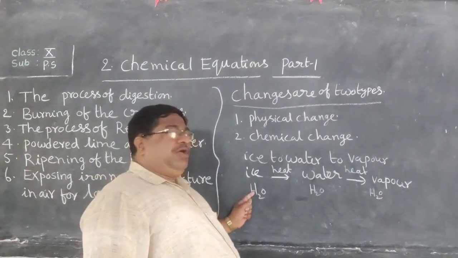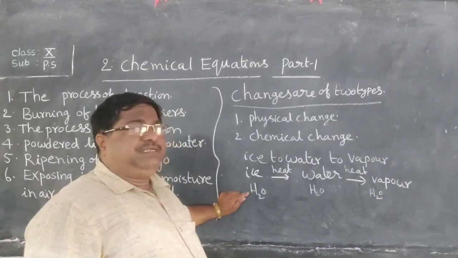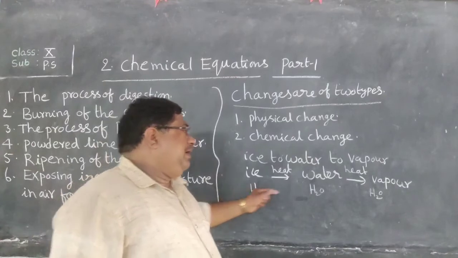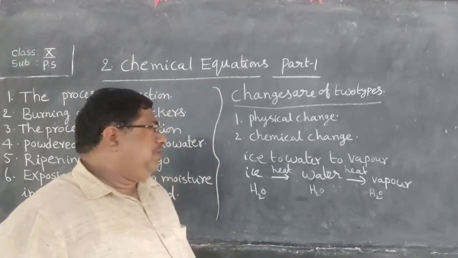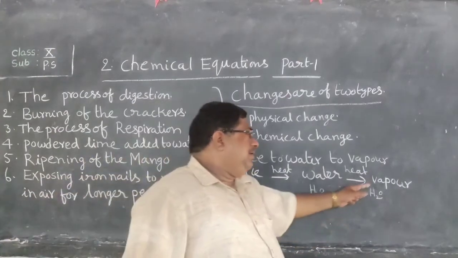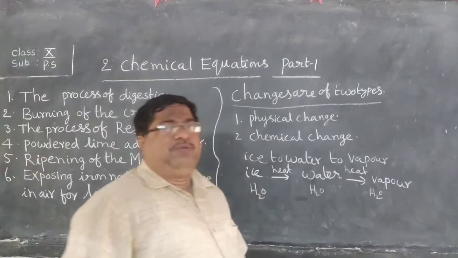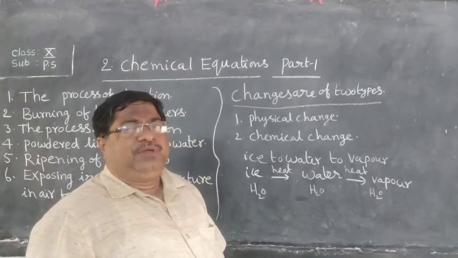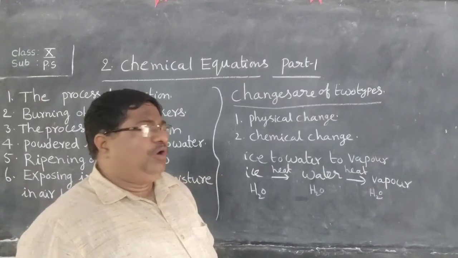Ice is the solid form of water, water is the liquid form, and vapor is the gas form of water. These are mutually convertible.